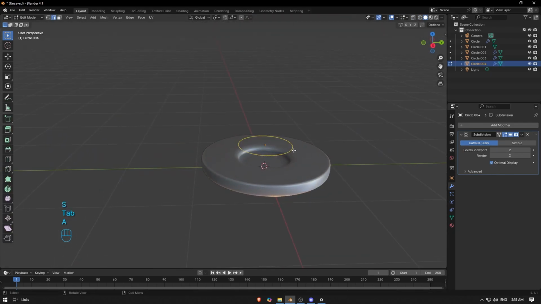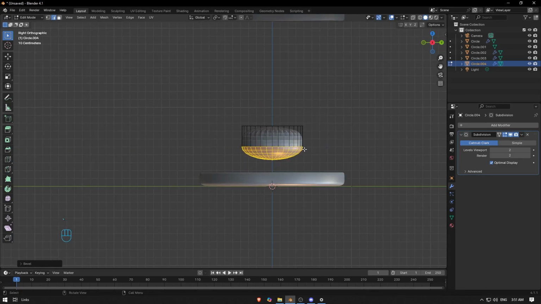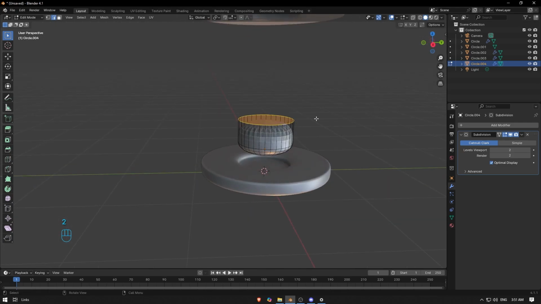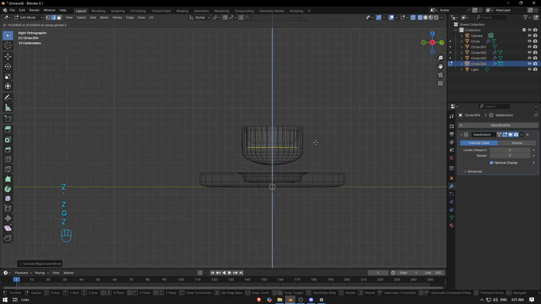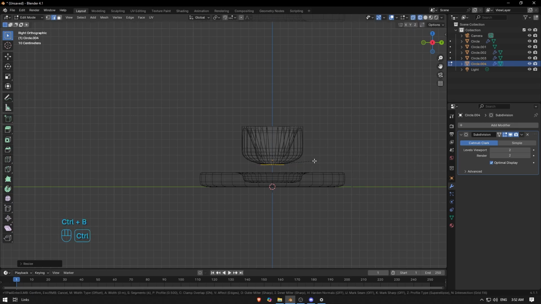And go to Edit Mode, F to fill, E for extrude, and select this down edge, Ctrl B to bevel, and try to bevel smooth like this. Then go here, insert face, extrude inside. You can go with wireframe like this, make sure it touches the bottom. Then scale it down. Then you can give it a bevel.